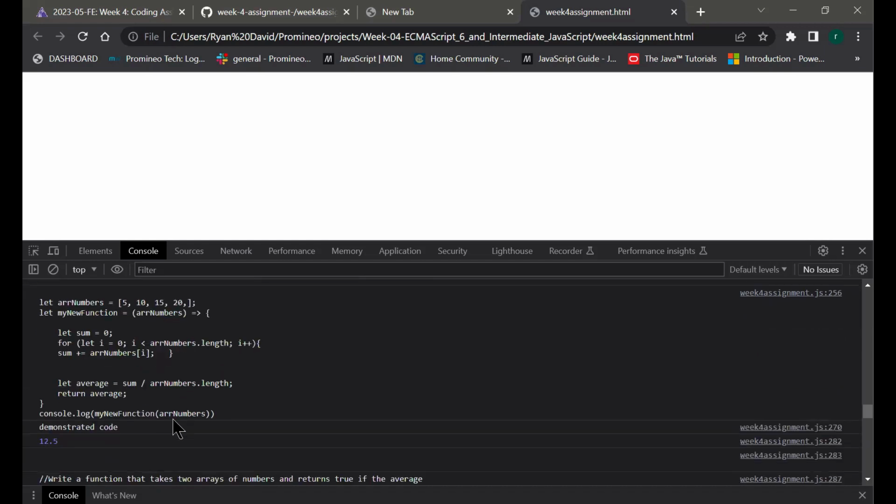Okay, here's the average. And this one too, I didn't really know if we were just putting our own in there, so I think I just did my own.